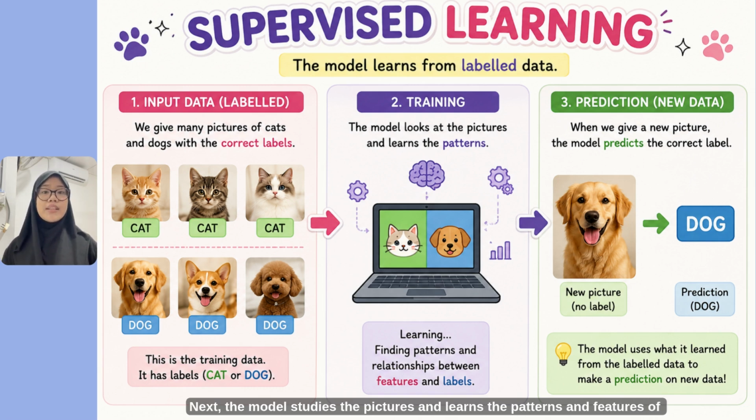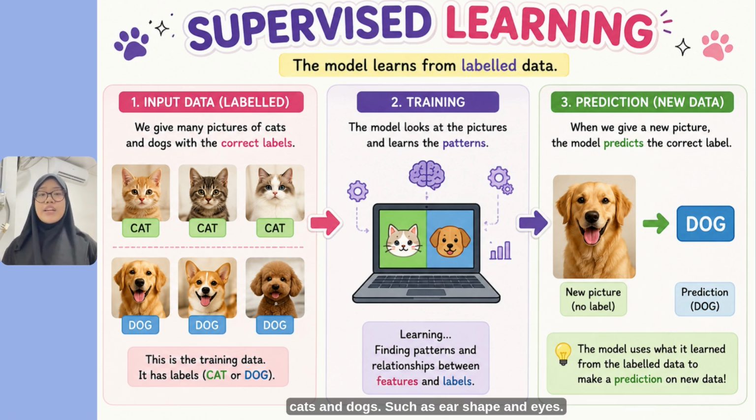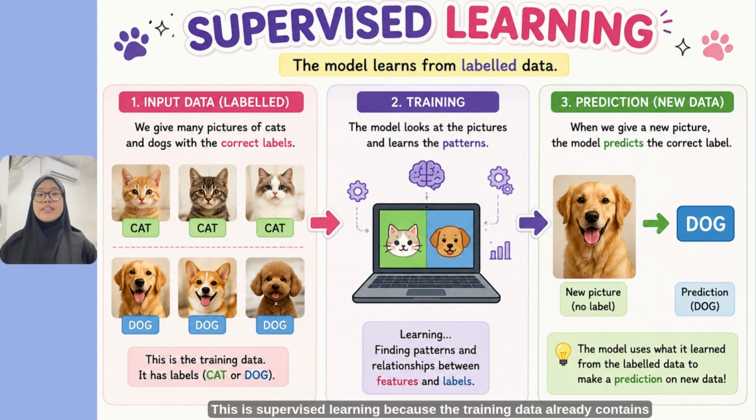Next, the model studies the pictures and learns the patterns and features of cats and dogs, such as ear shape and eyes. The AI learned this pattern from many examples during training. Finally, when we give a new picture without a label, the model will predict whether it is a cat or a dog. So, the output will be either cat or dog. The system used what it learned during training to make predictions on new data. This is supervised learning because the training data already contains the correct answers or labels.